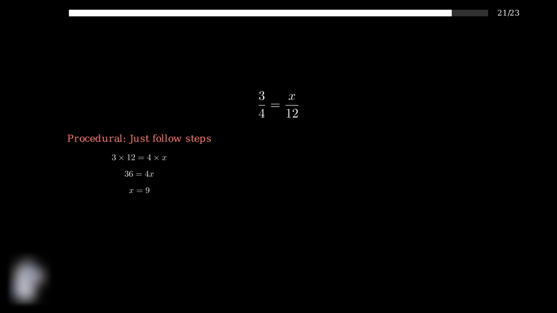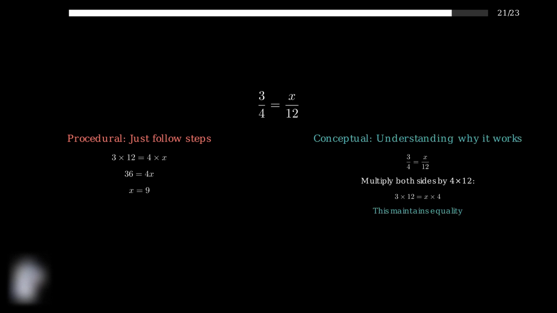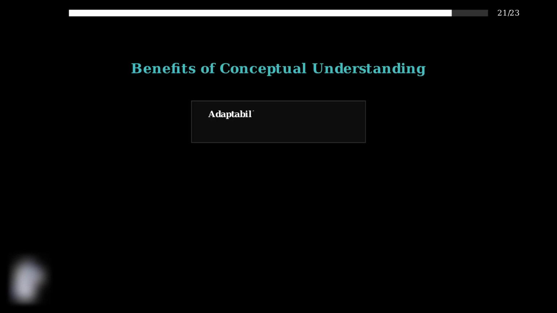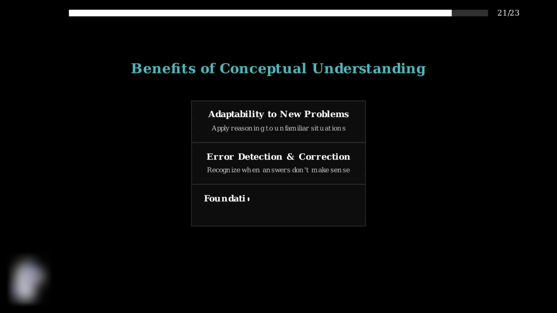A student using the procedural approach simply memorizes the steps: cross multiply, then divide. But a student with conceptual understanding knows why this works. The conceptual approach recognizes that cross multiplication works because we're finding equivalent fractions. When we multiply both sides by the same value, we maintain the equality while eliminating fractions. Conceptual understanding provides several crucial advantages.